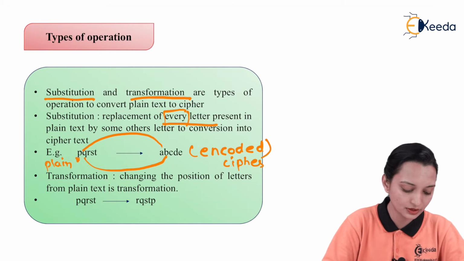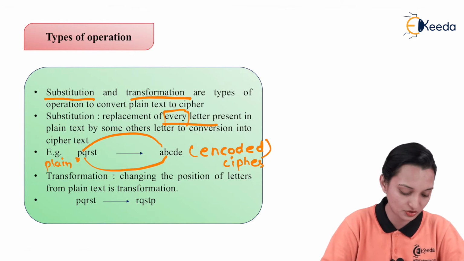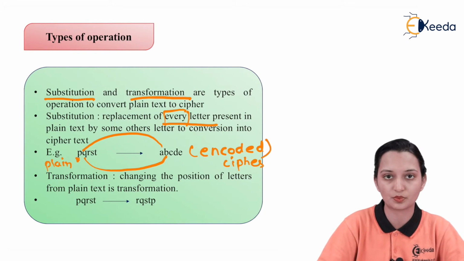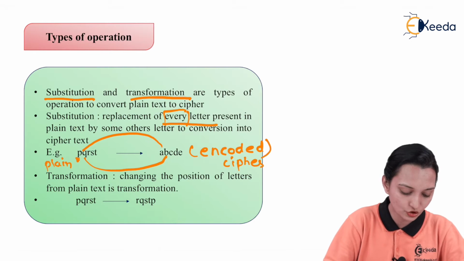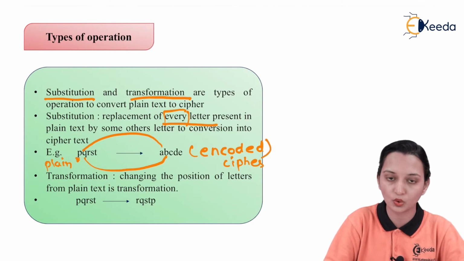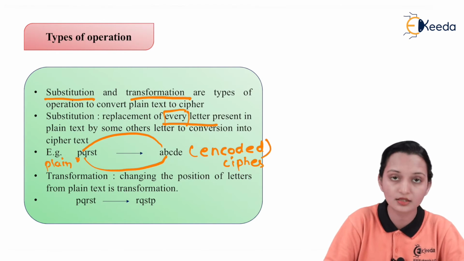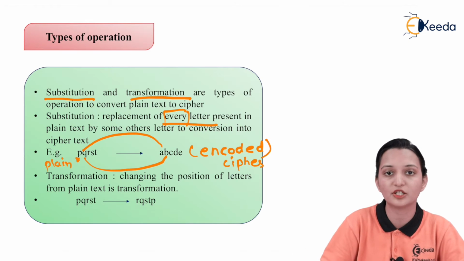And the second is nothing but transformation. Now what does it mean by transformation? Changing the position of letters from plain text is transformation. Now the same message you try to transmit, but then how it is in the other form. Always the other form, that does not mean that you are not able to use the values, characters, symbols which are present in the plain text. It can mean that you are going to change the position, so that the meaning of the letters or the meaning of the message will be changed.